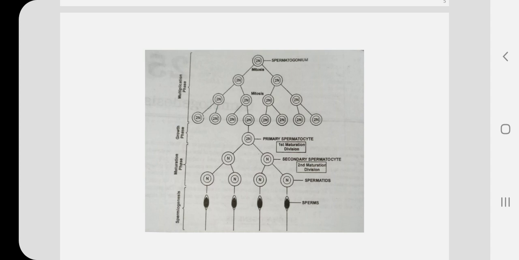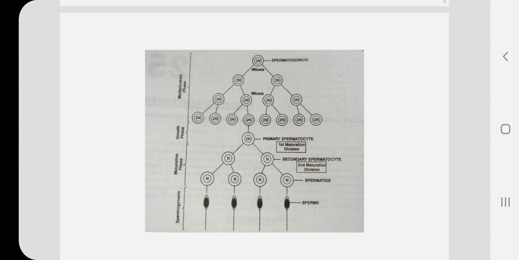N number of chromosomes is present in secondary spermatocyte, which undergoes second maturation division to form two spermatids each, and the chromosome number remains the same, that is N, because second meiotic division is the same as mitosis.